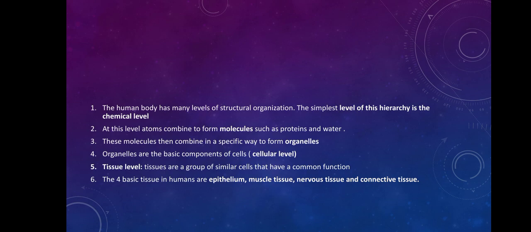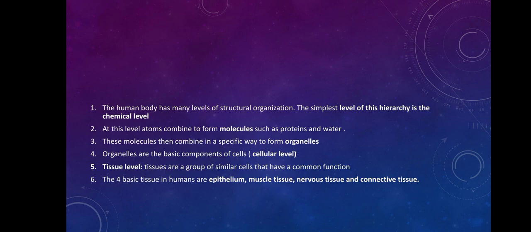Now, moving from the cellular level, when similar cells come together to perform a similar function, they form a tissue. So the tissue is the next level of the organization hierarchy.